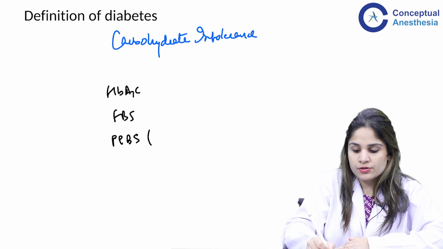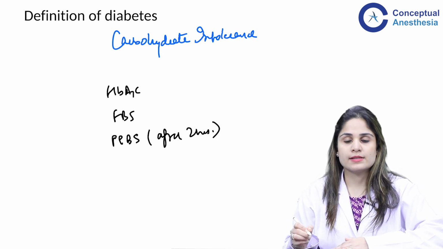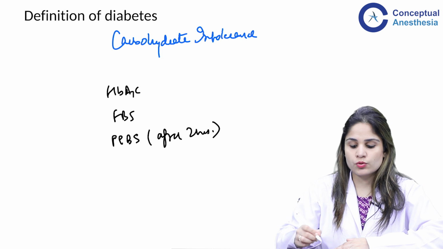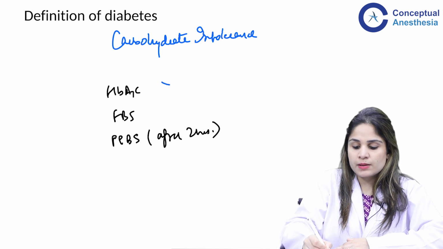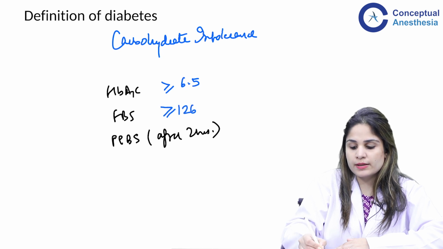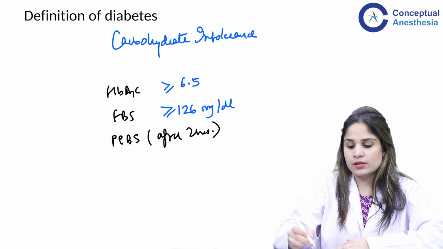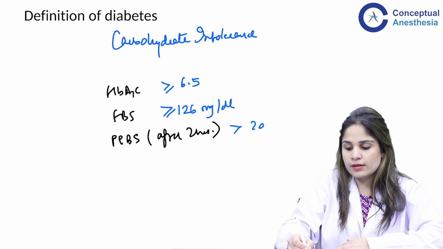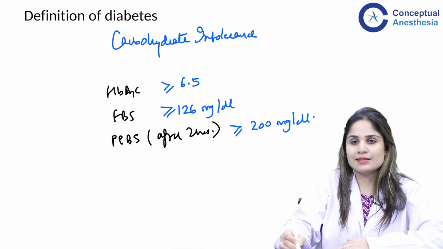This postprandial blood sugar level is measured 2 hours after an oral glucose tolerance test with 75 grams of glucose. So, if the HbA1c is more than or equal to 6.5, if the fasting blood sugar is more than or equal to 126 mg per dl, and if the postprandial blood sugar level is more than 200 mg per dl, this is when I say that my patient has diabetes.